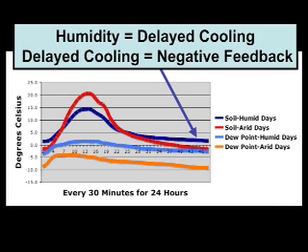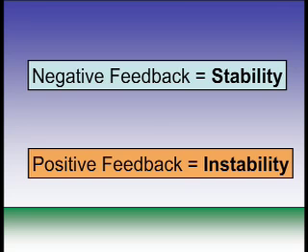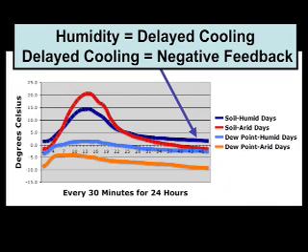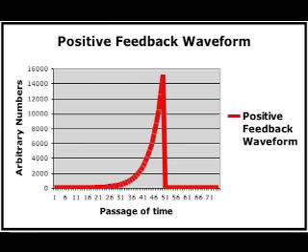Now, this is more than just a matter of semantics, because remember, in nature, negative feedbacks bring stability, while positive feedbacks bring instability. If we mislabel a negative feedback and call it a positive feedback, we might be led to believe that the addition of humidity to a climate system will destabilize it. Let's turn our focus to positive feedback for a minute.